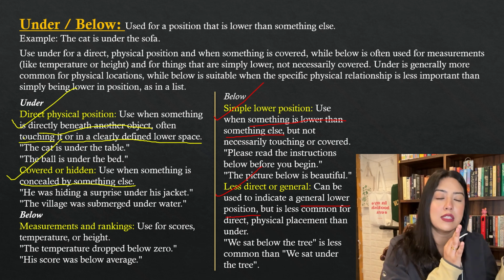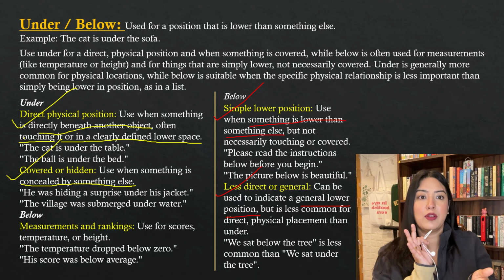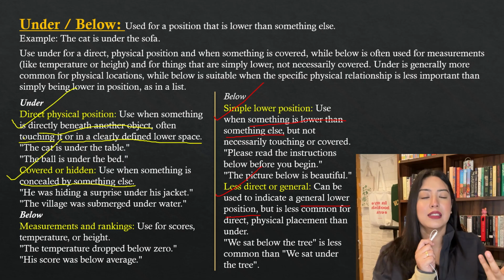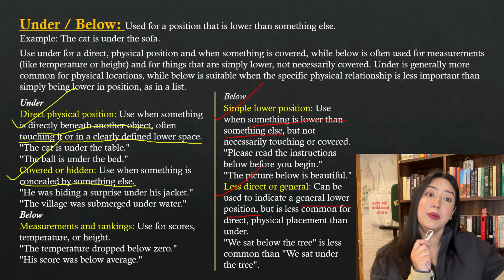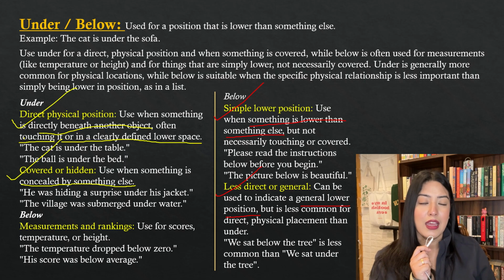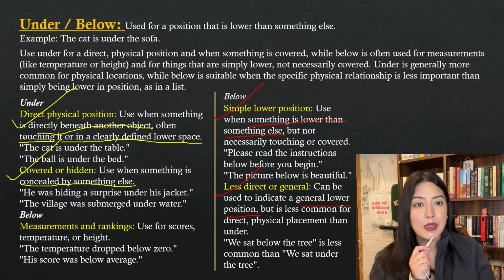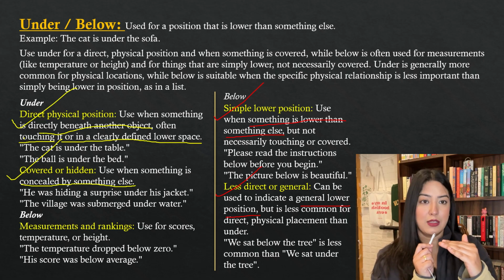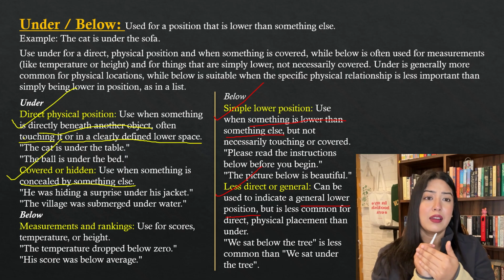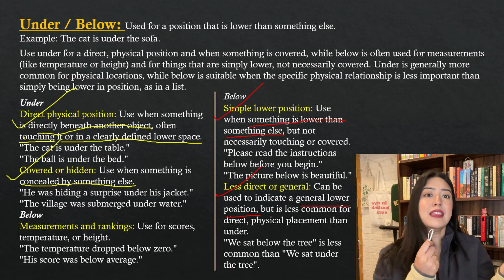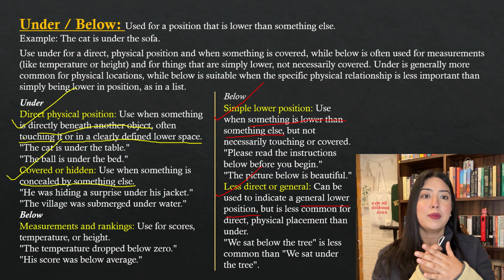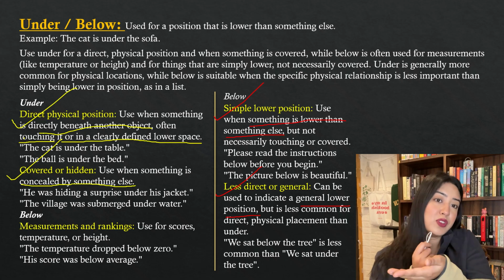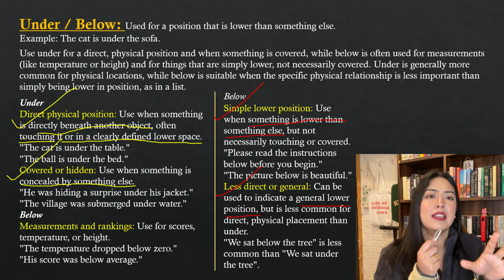I can be to the right of the staircase, to the left of the staircase, right in the middle of the staircase. That particular point is not clear. It's just in general. The temperature should be below this much degrees Celsius. It can be anything, 20, 30, 40. If I say the temperature should be below 60, it can be 61, it can be 58, it can be 30. So it's more general, it can be anything.